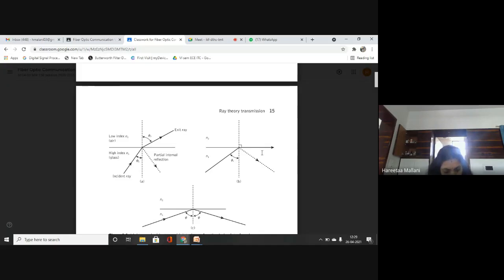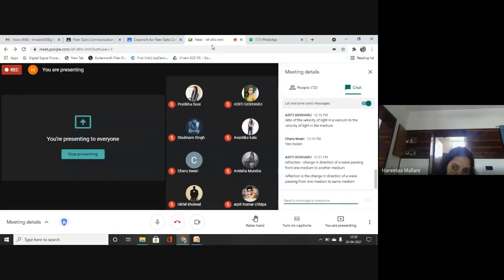After that, as N1 is greater than N2, the angle of refraction is always greater than the angle of incidence. We all know the angle of incidence is always less than the angle of refraction. When the angle of refraction is 90 degree, which is shown in figure B, and the refracted ray emerges parallel to the interface between the dielectrics, the angle of incidence is less than 90 degree. Is it clear? Any doubt? Write in the chat box if you have any doubt.